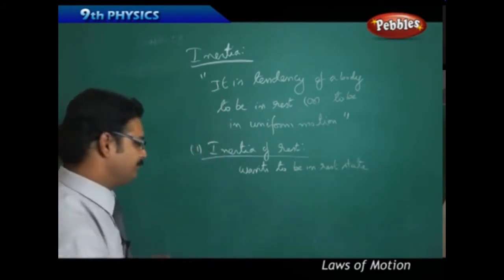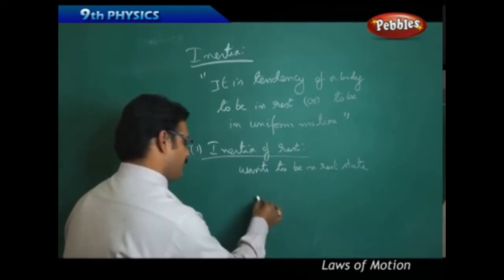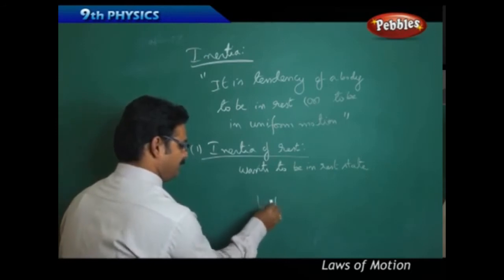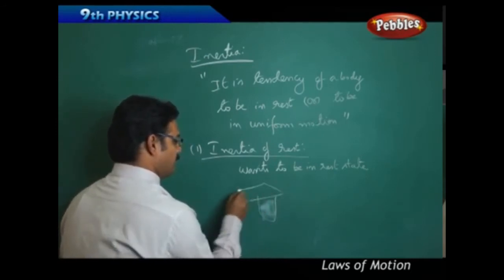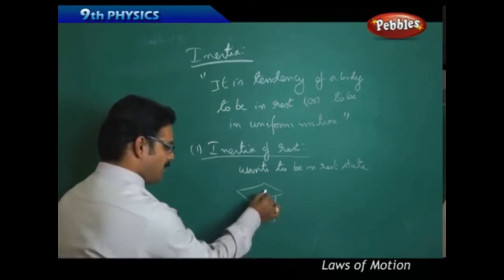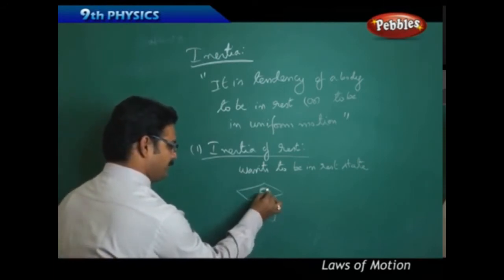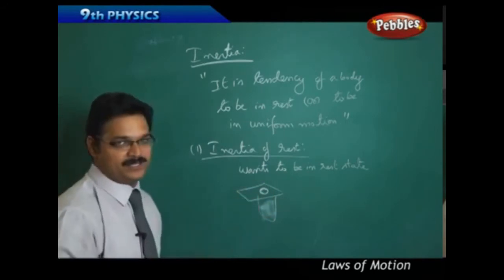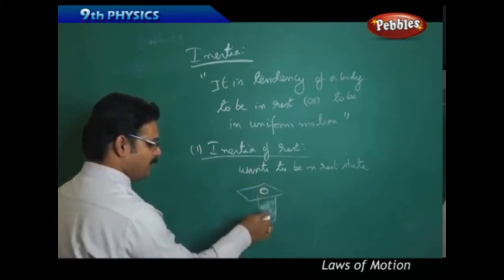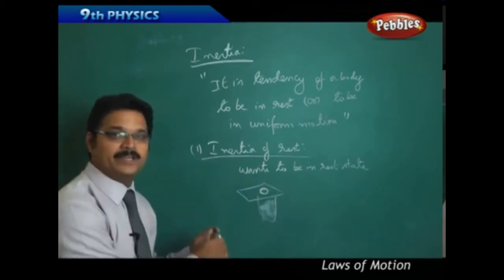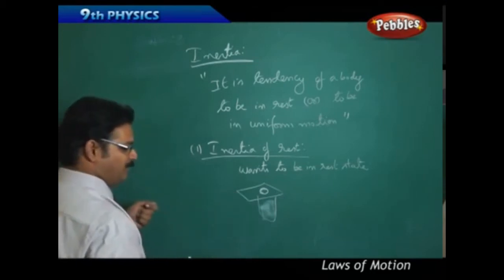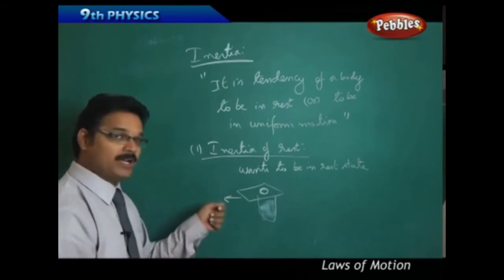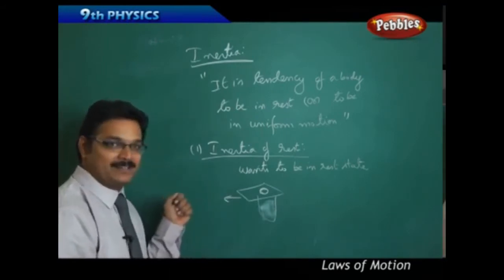Take an example. You can do it at home also. Take a glass tumbler filled with water, and on the tumbler there is a cardboard. On the cardboard there is a coin. Now the whole system, coin, cardboard and glass tumbler filled with water, is in the rest state. Now I pull the cardboard in this direction, suddenly, not slowly.